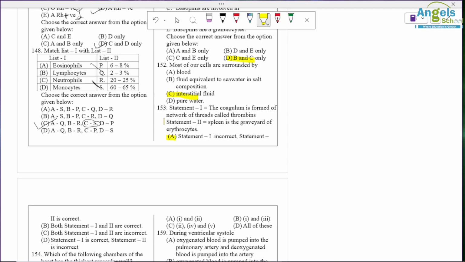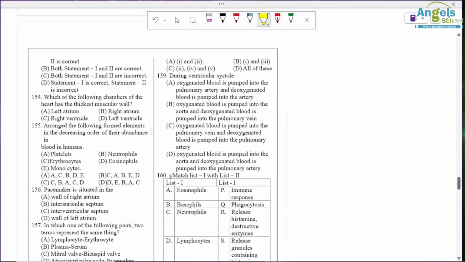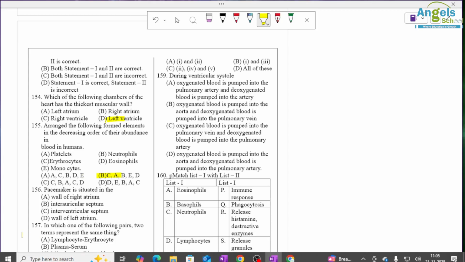Question number 154. Which of the following chambers of the heart has the thickest muscular wall? So the left ventricle has the thickest muscular wall. Arrange the following formed elements in increasing order. So the most abundant is erythrocytes, then platelets, then neutrophils, then monocytes and eosinophils.